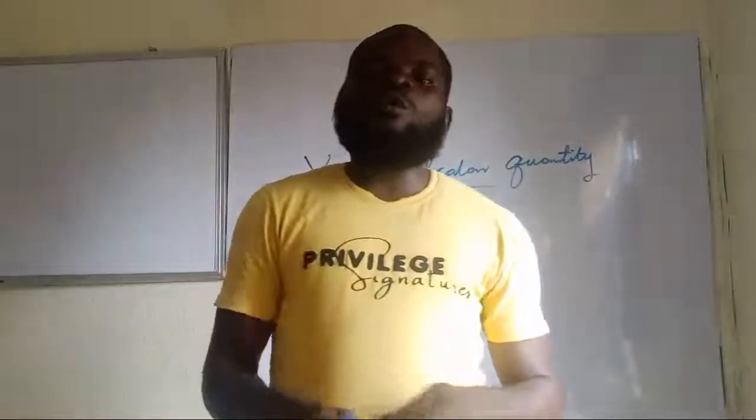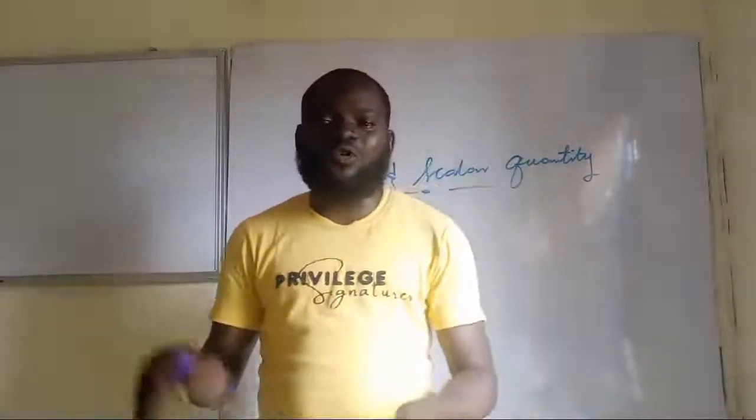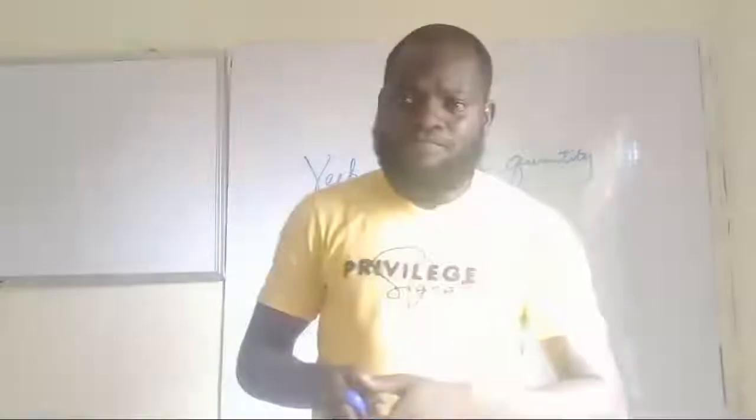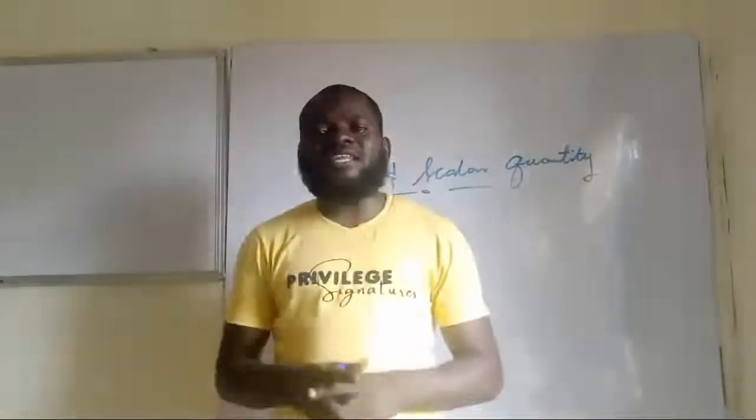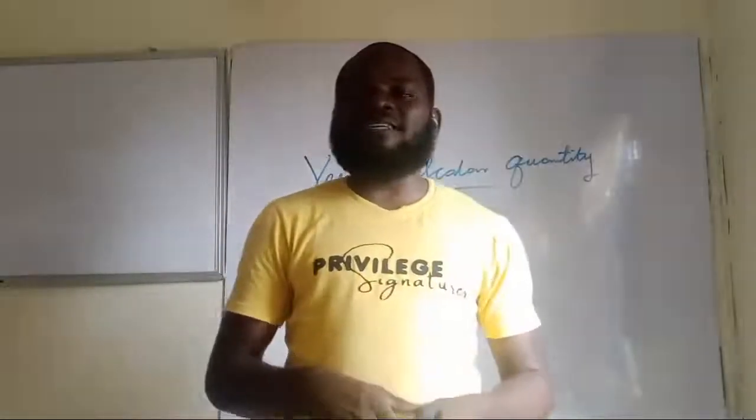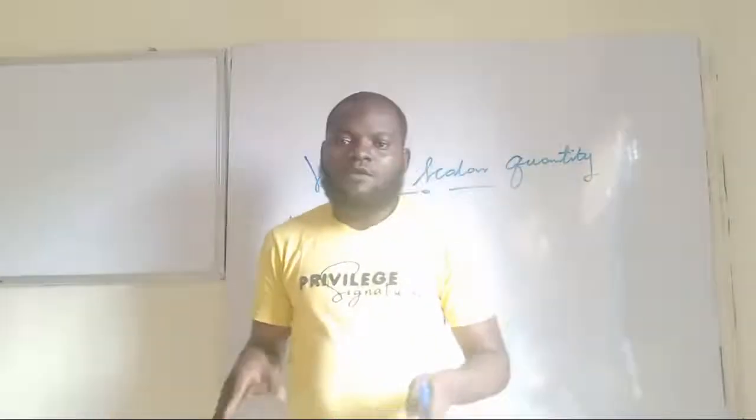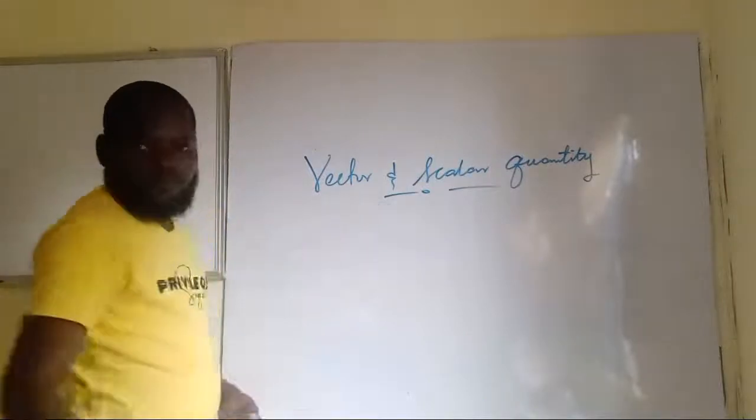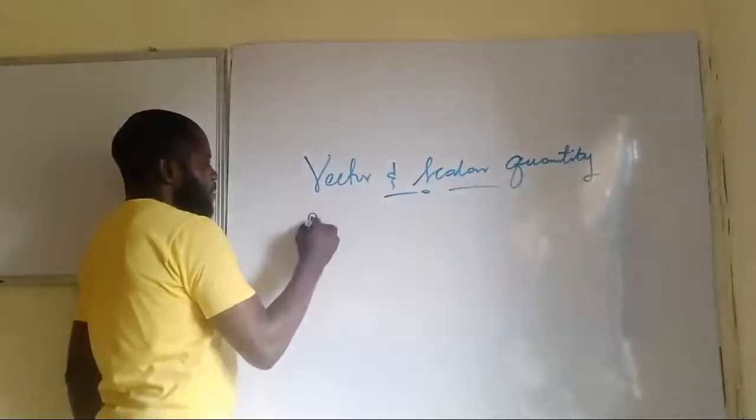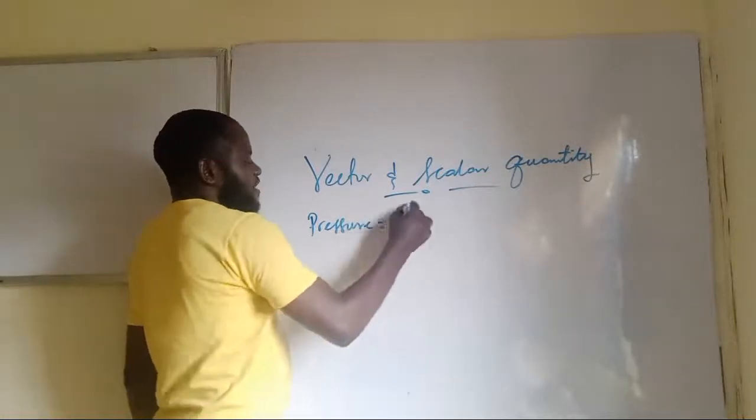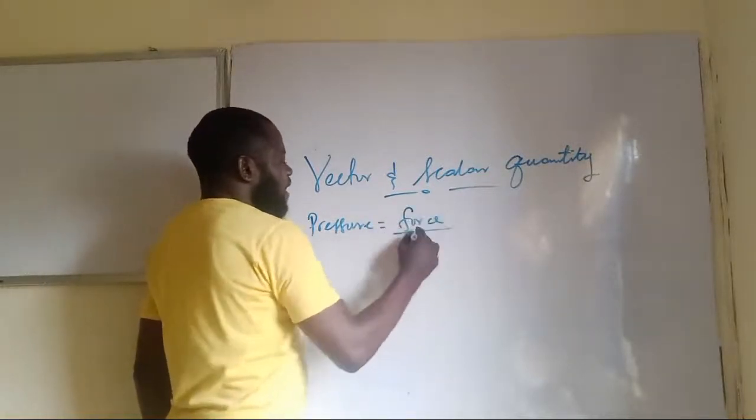Okay, so those are ways that you can use to know whether a quantity is a vector or a scalar. Another way of knowing is by their mathematical relation. For example, if I have something like pressure, pressure is given as force over area.